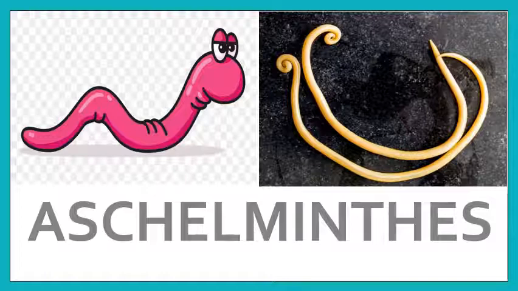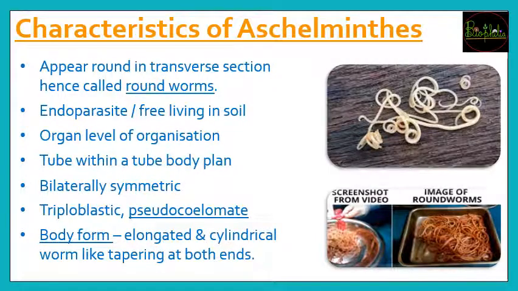So let's go ahead. So here we are going to see about the Aschelminthes characteristics. So हमने जैसे previous slide में देखा था that these are commonly called as roundworms. अब roundworms उन्हें क्यों बोलते हैं? Because when they are cut in transverse section, यानी अगर ऐसी worm होगी, अगर ये worm को अगर बीच में से ऐसे cut करोगे, तो that cutting is going to show you circular appearance. So that rounded or circular appearance is going to give its common name, that is roundworms.